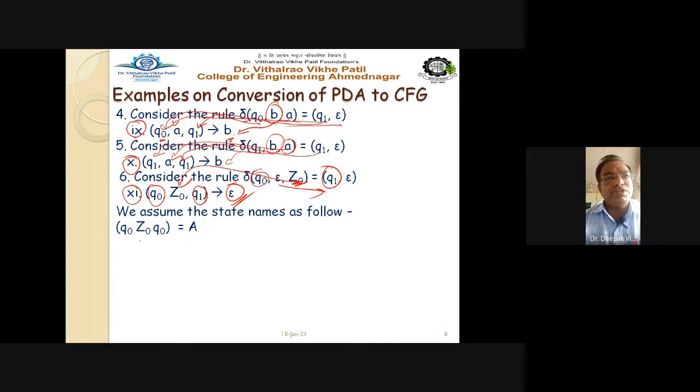So just name this [Q0, Z0, Q0] that is equal to capital A. The second step is to rename this, because understanding this is very difficult.